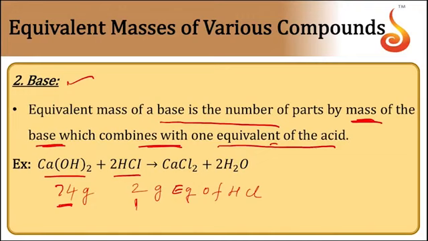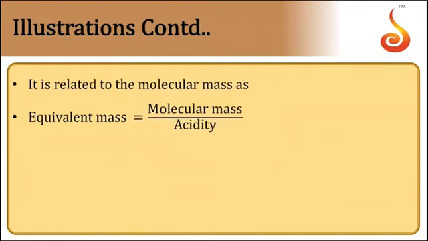So in this case the equivalent mass of calcium hydroxide will be equal to 74 by 2. Here the 2, that is the number of hydroxyl groups, is called acidity in the case of the base. So the formula can be taken as molecular mass by acidity.